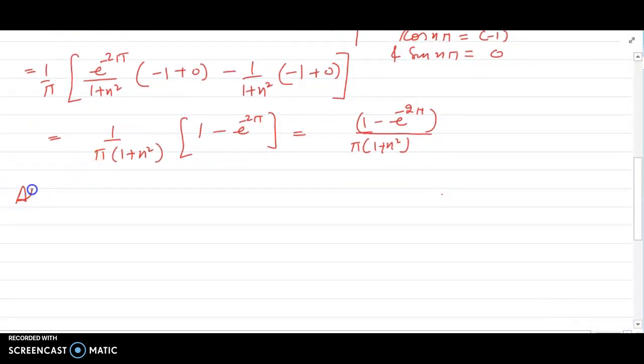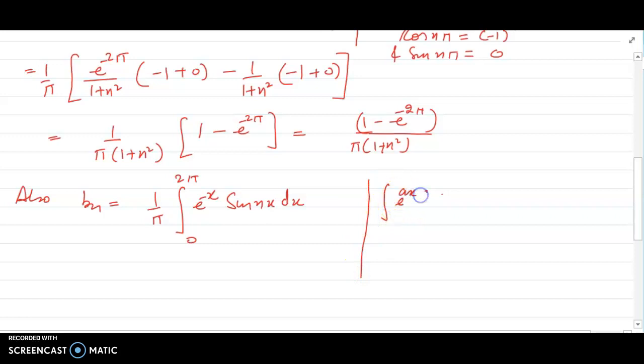Fine. Also we can find the value of bn. Bn is 1 by pi 0 to 2 pi, f(x) is e raised to power minus x sine of nx dx. Now again recapitulate the formula, e raised to power ax sine of bx dx, this is equal to e raised to power ax upon a square plus b square into a sine of bx minus b cos of bx.